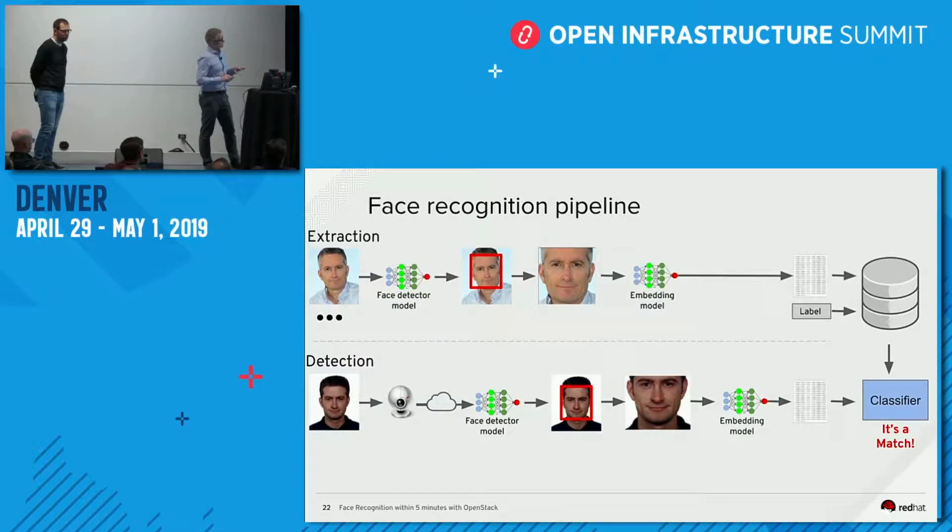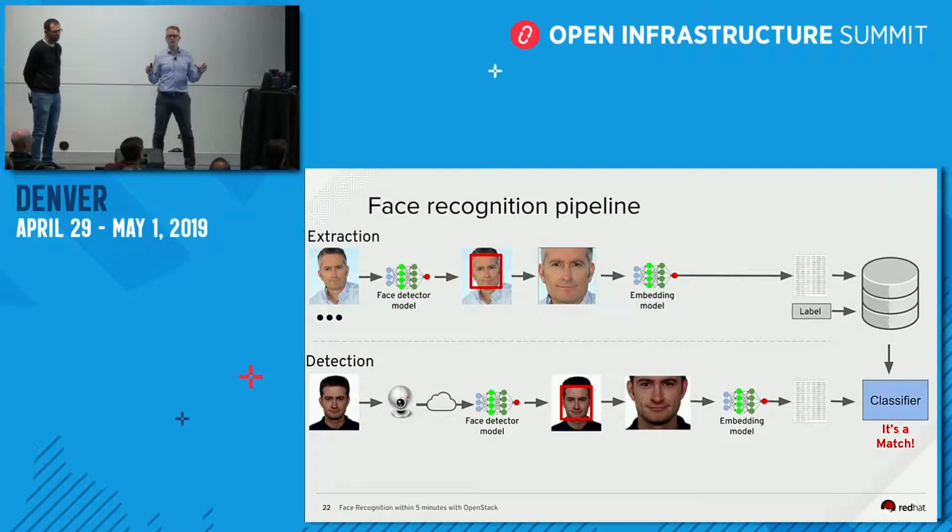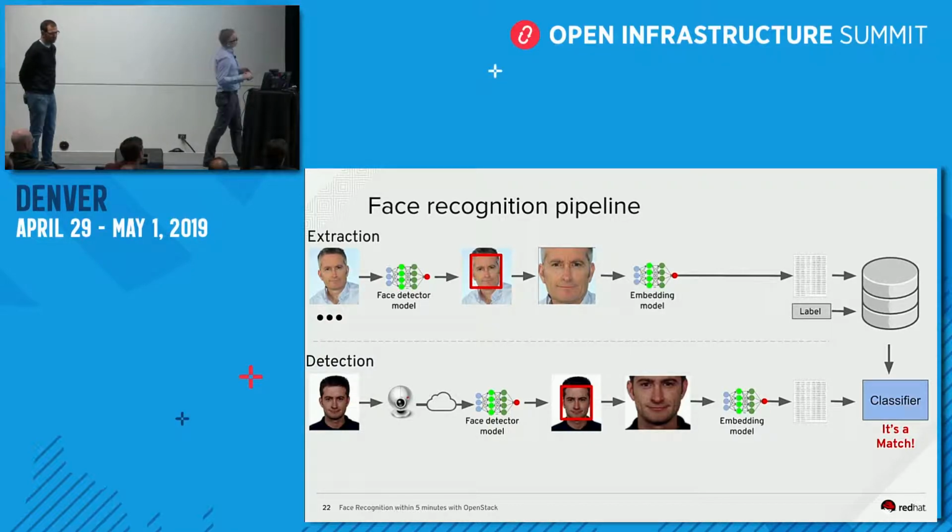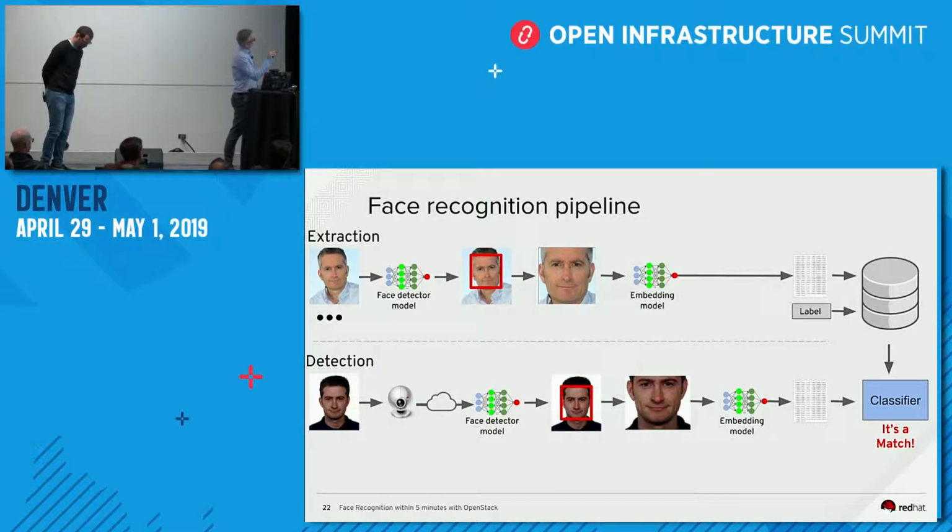So an example: there is a ton of examples, this is one example because there are hundreds of different neural networks. Using this one with AlexNet, we first take a set of pictures, lots of pictures of one person. We use a first face detector model to identify the face. After, we align the face and use another model.